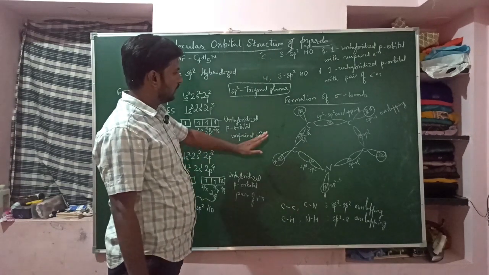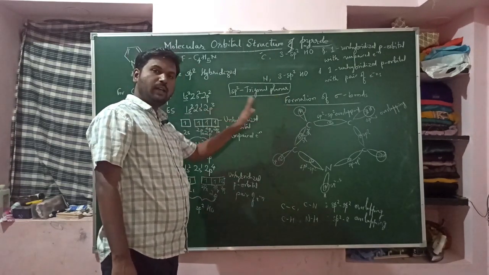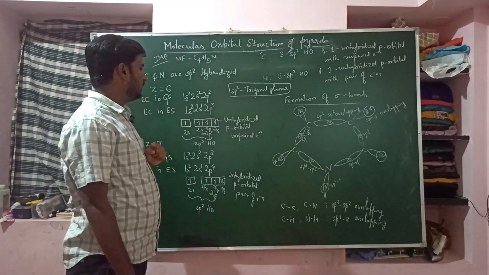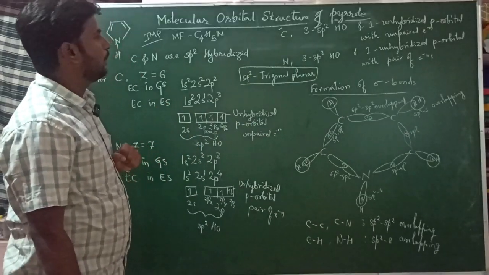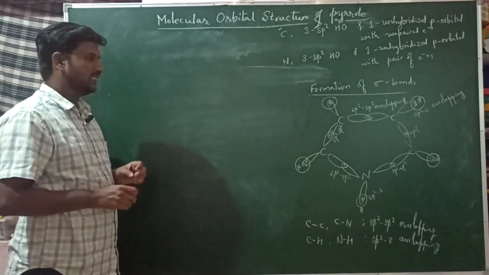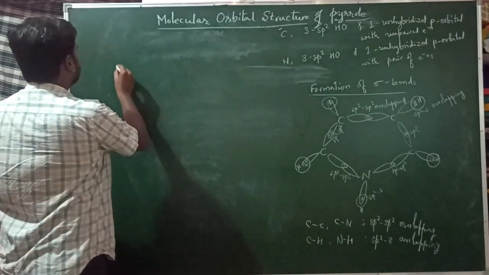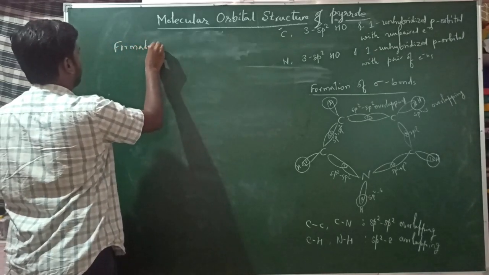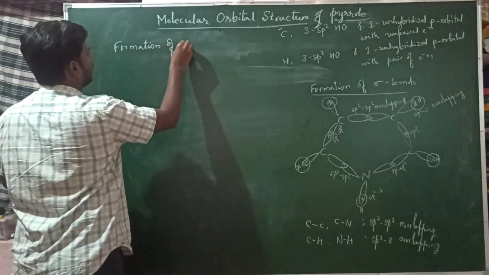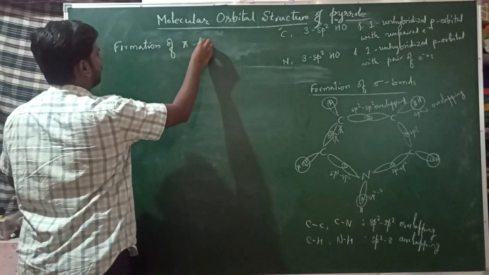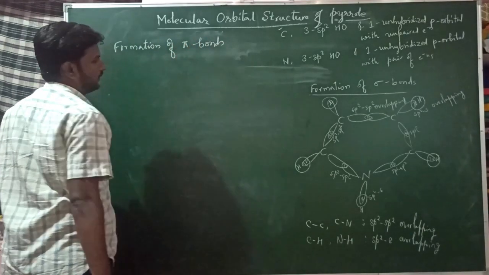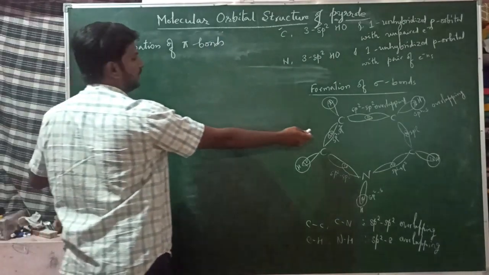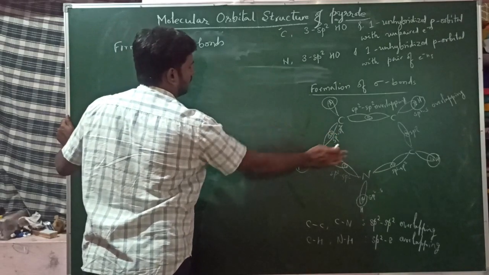After the formation of sigma bonds, we will now move to the formation of pi bonds. Yes, now we will see the formation of pi bonds. We already got the molecular orbital structure for sigma bonds.